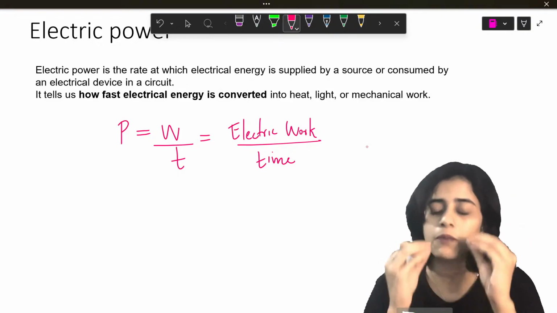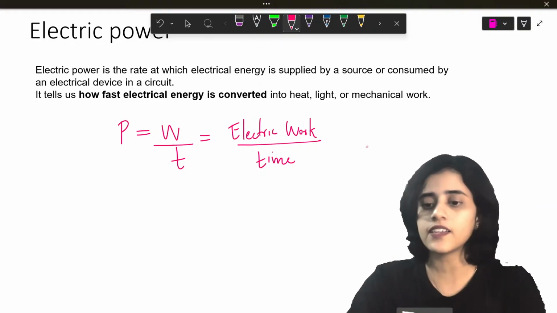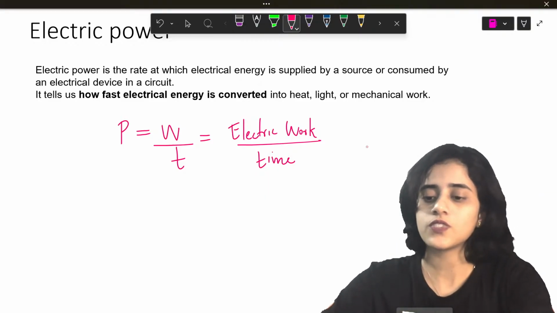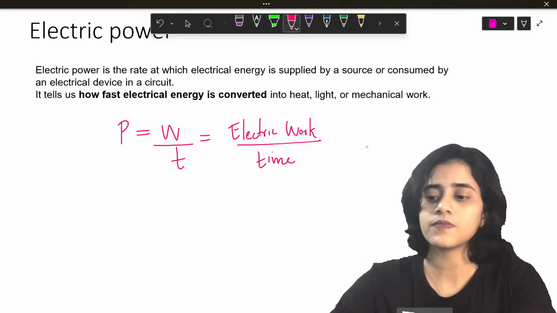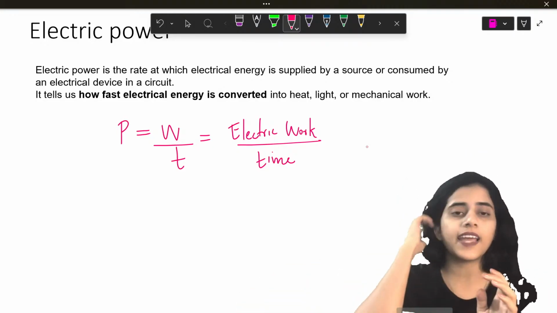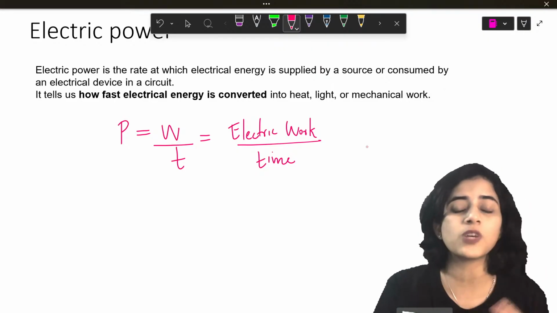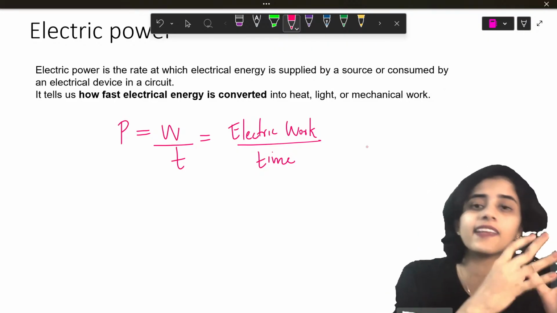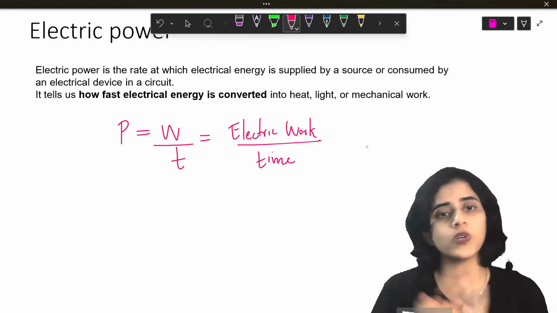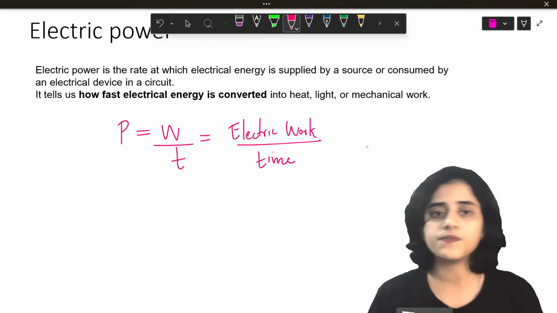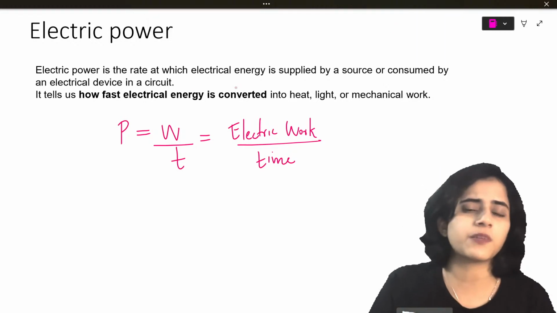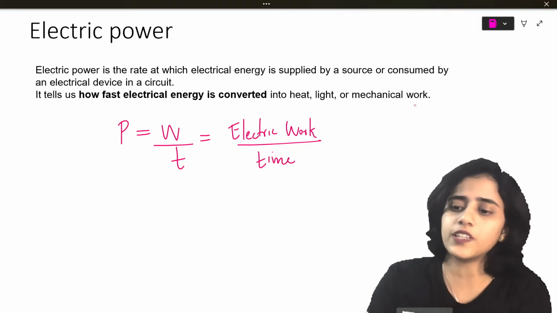It tells you about the work done in maintaining a certain amount of electric current through a fan. So that's electric power. The definition I've also put here.